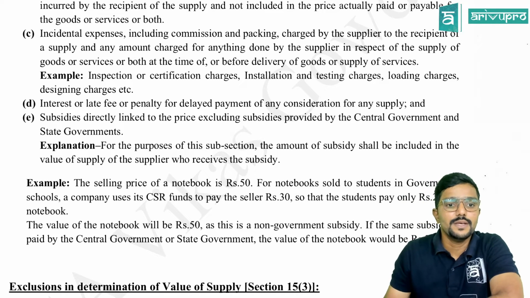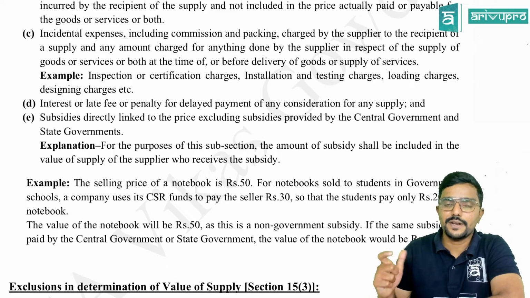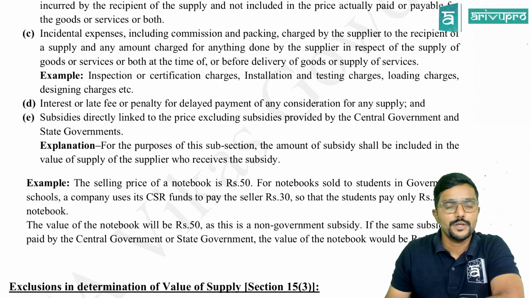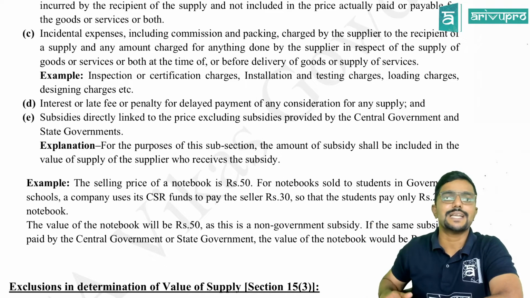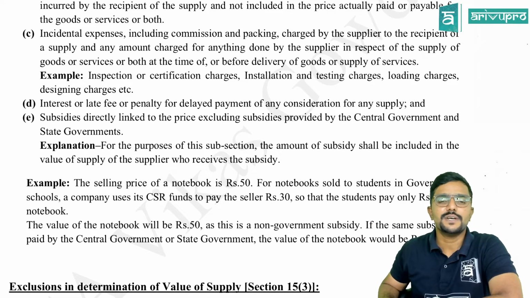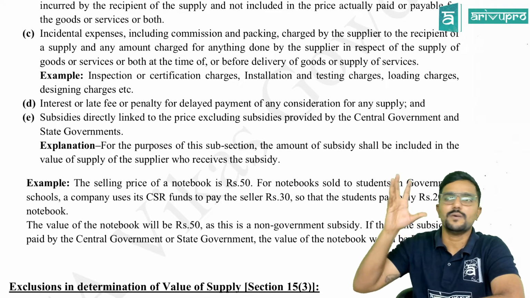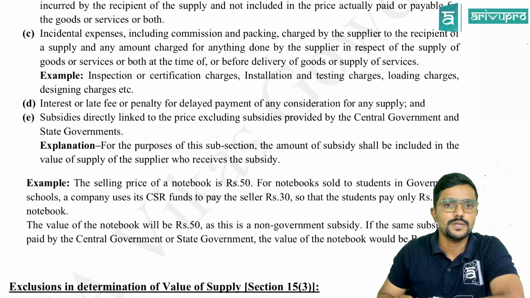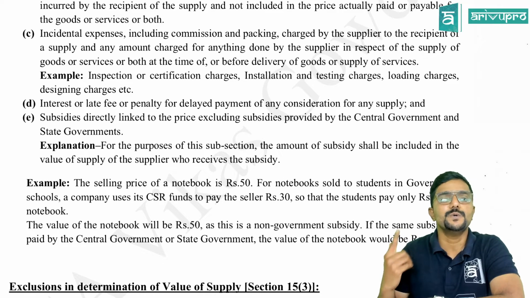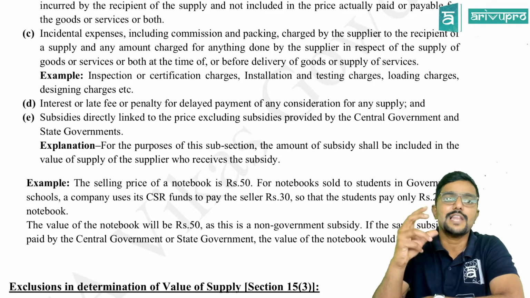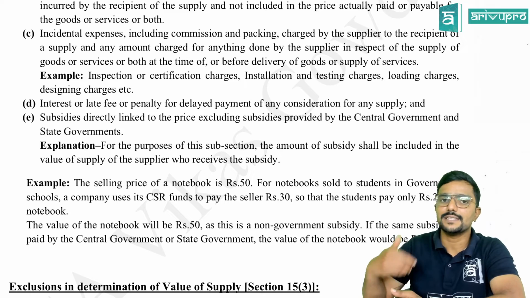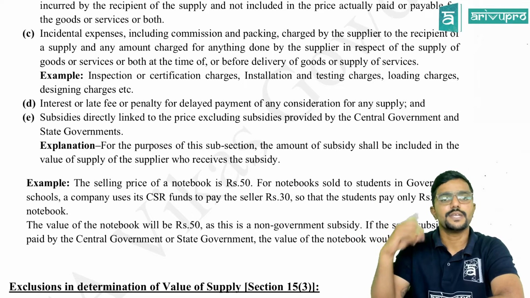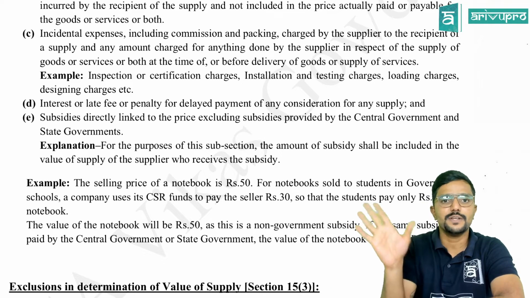Next, last point. And please be careful, for interest, late fee and penalty, I told you, you have two options. You can consider it as inclusive of GST, or you can consider it as exclusive of GST. If you consider it as exclusive of GST, no problem. Straight away, whatever amount is there, you will add it to the value. But if you consider it as inclusive of GST, you need to do some reverse working to know what is the value before GST. Agree? And please give a note, whether you are considering it as inclusive or exclusive, whatever you are considering, give a note.